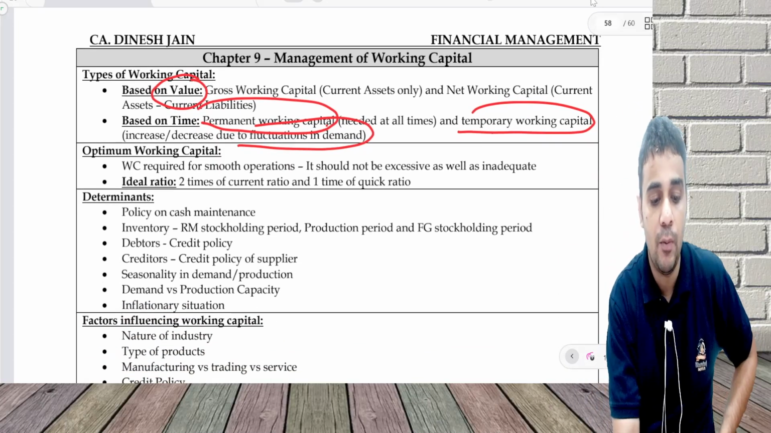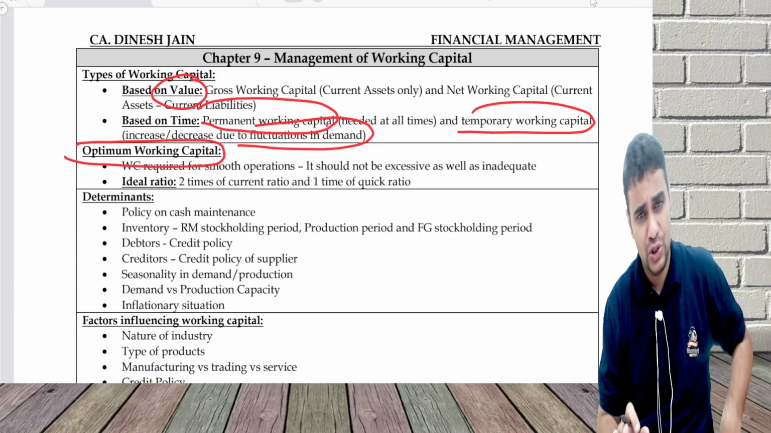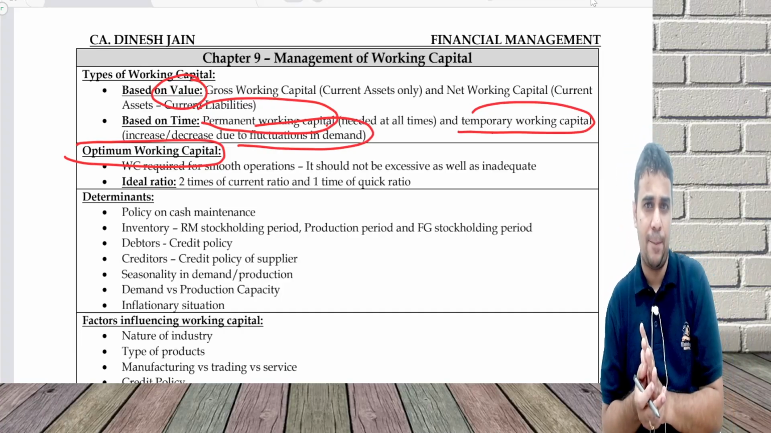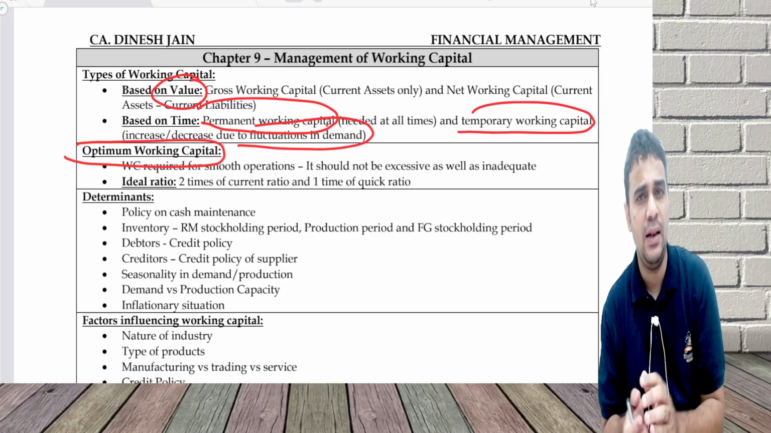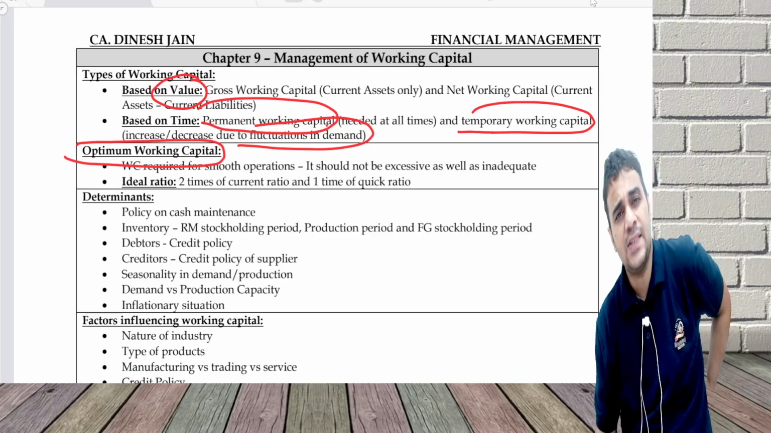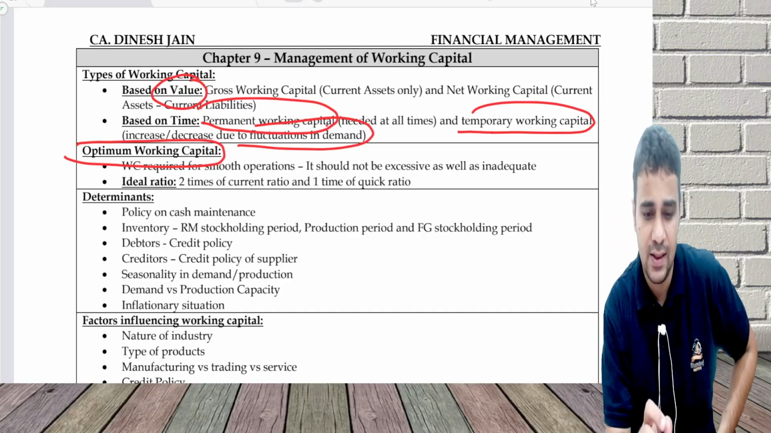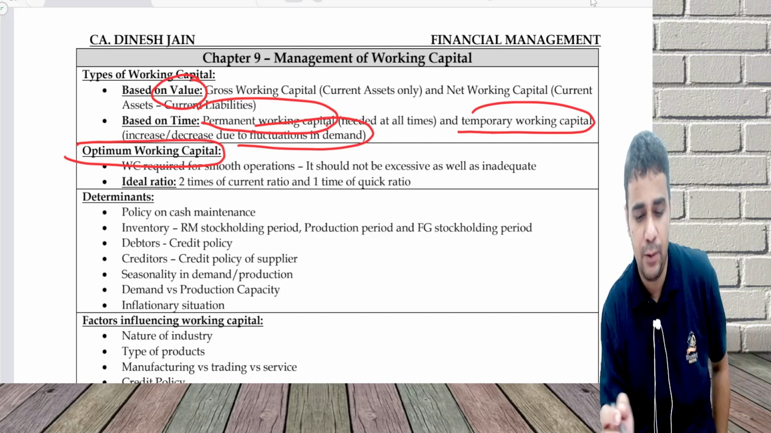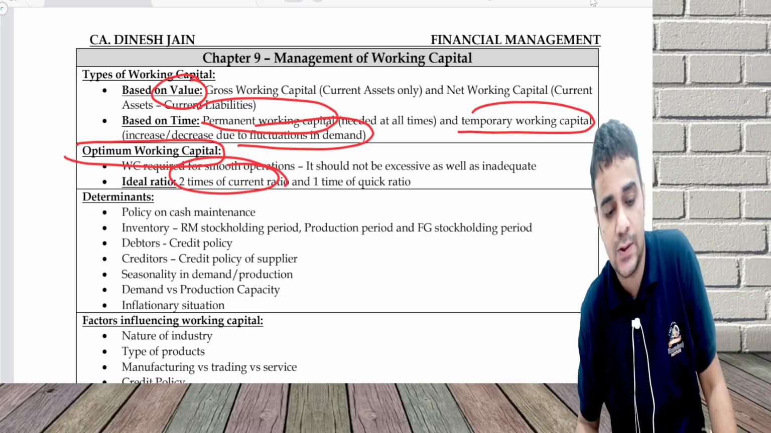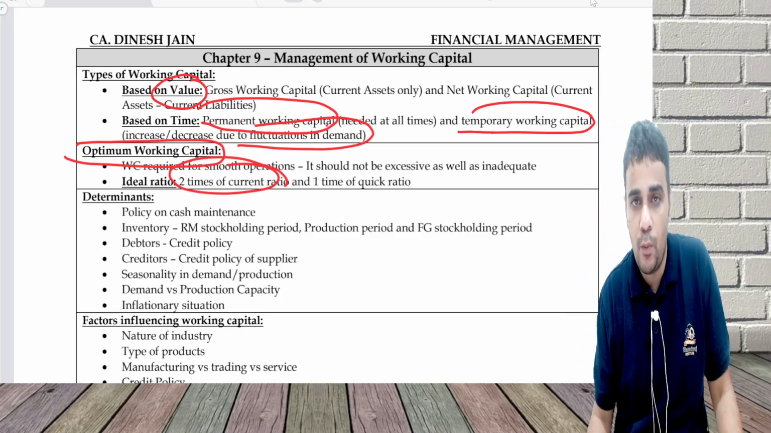What is an optimum working capital? You need money for smooth operation. You don't want very high working capital. You don't want very less working capital also. Very high working capital, you are unnecessarily blocking the resources. Very less working capital, you will not be able to run your smooth operation. Theoretically, they say this, but practically it can change company wise. 2 times of current ratio and 1 time of quick ratio. If this is there, that is technically called as an ideal or optimum working capital.